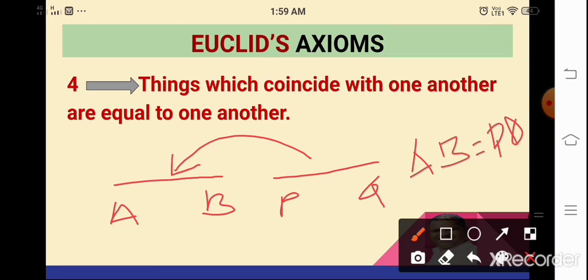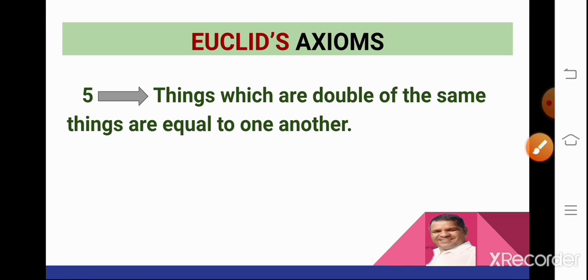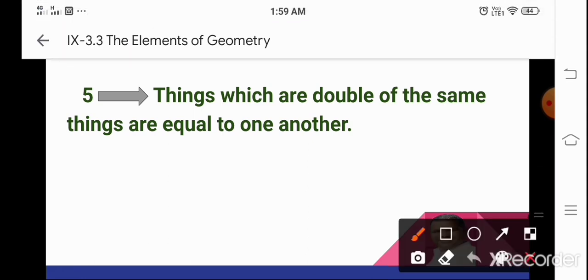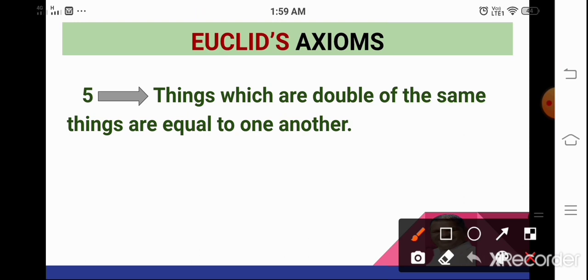Now let us see the fifth axiom. That is, things which are double of the same things are equal to one another.